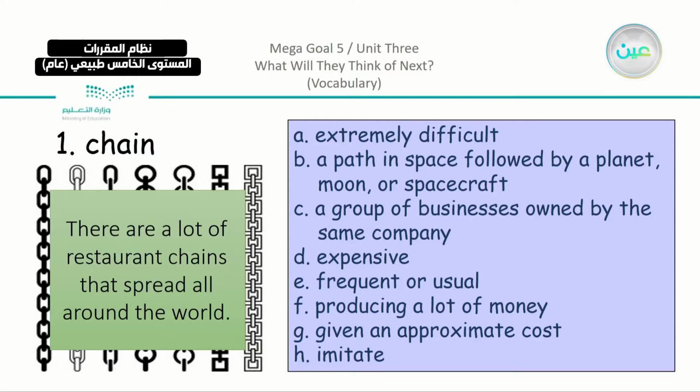Now, just go by it. We have, for example, the first one, difficult, is very far. We have space also is not connected. We can see C, which is actually a group of businesses owned by the same company. We're talking about a group, which is actually a chain. So we have here, we chose it.